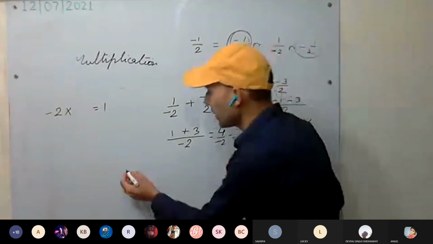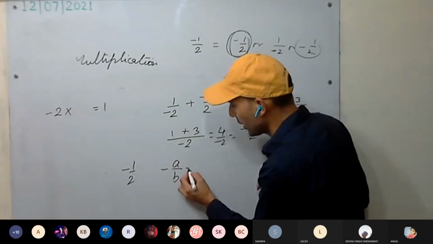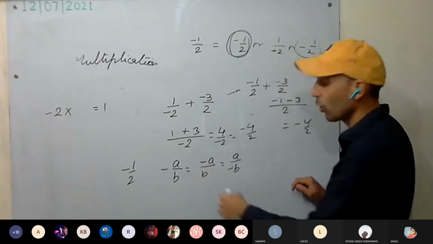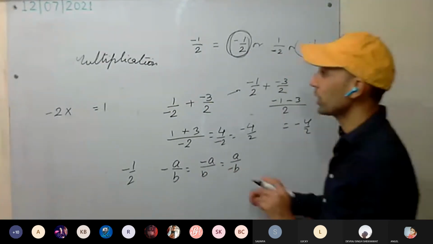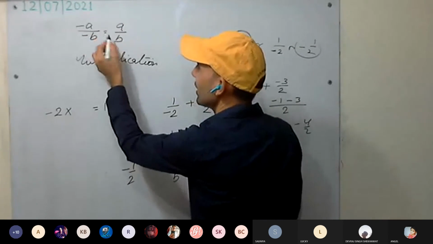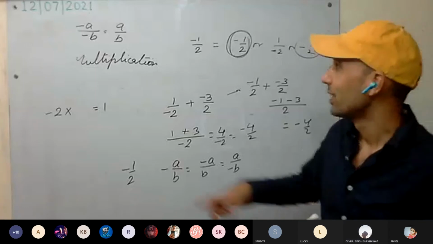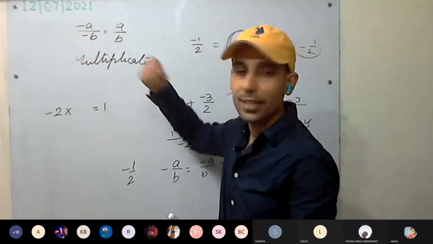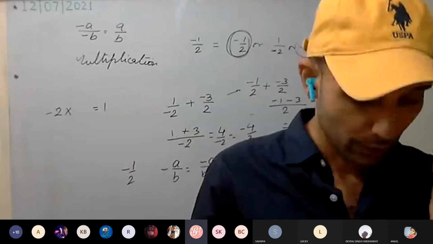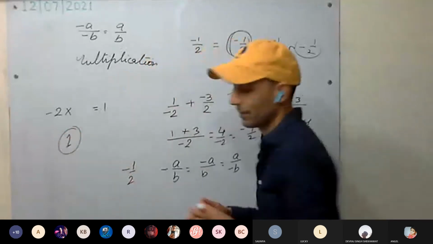Okay. So all these numbers are the same: minus 1 by 2. In standard form, minus a by b is the same as minus a upon b, equal to a upon minus b. They all are the same. And one more thing you remember: if I write minus a upon minus b, it is a upon b only. Minus minus gets cancelled. Yes or no? Understood now? This is clear? Yes, sir. Okay. What is the multiplicative inverse of 1?